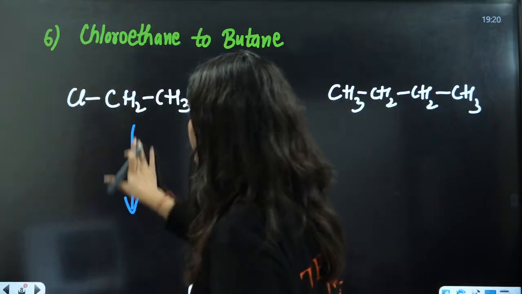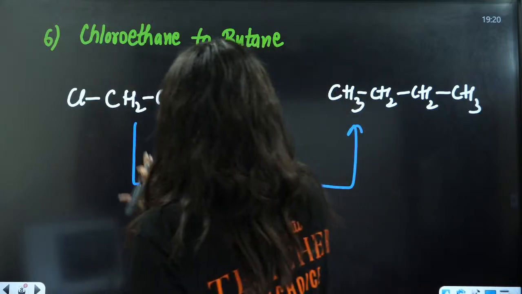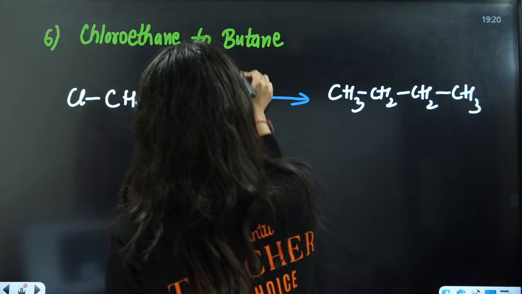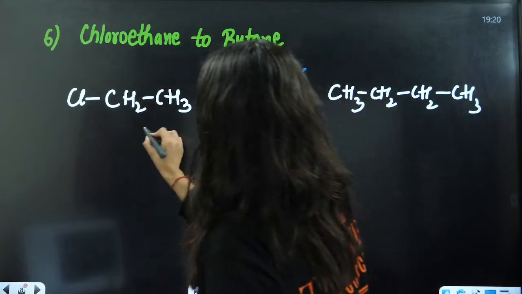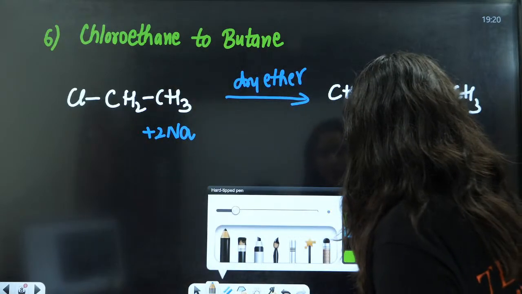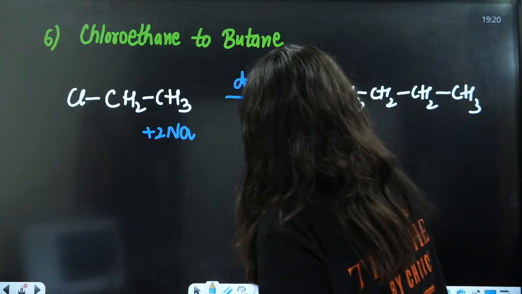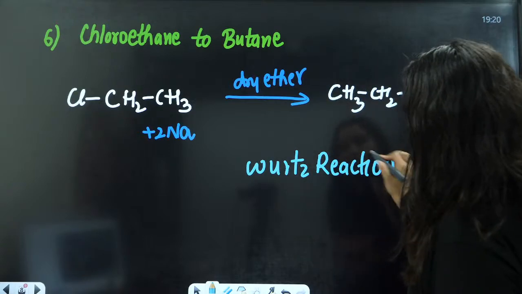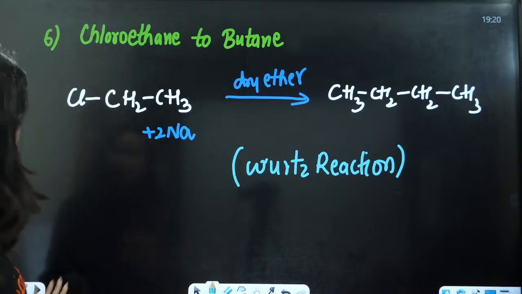So what we are going to do here is add dry ether, plus 2Na, and we will get the product. This is the Wurtz reaction. What is the name of this reaction? This is Wurtz reaction. Okay, perfect. Very good.